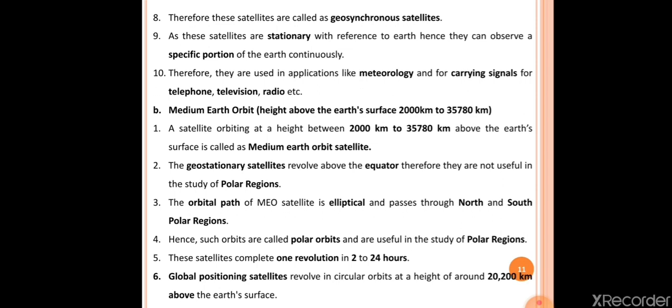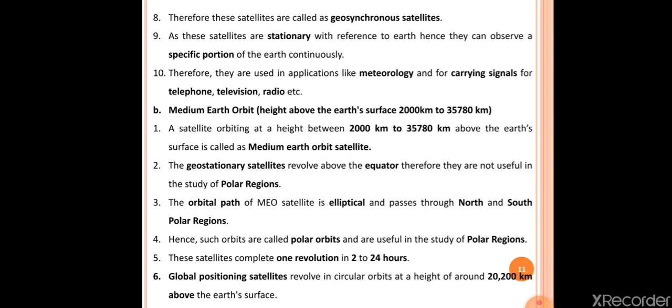Okay, in that, within the bracket, height above the earth's surface is in between 2000 kilometer to 35,780 kilometer. Okay, so the height of a medium earth orbit satellite above the earth's surface is in between 2000 kilometer to 35,780 kilometer. Okay, see the first point here.